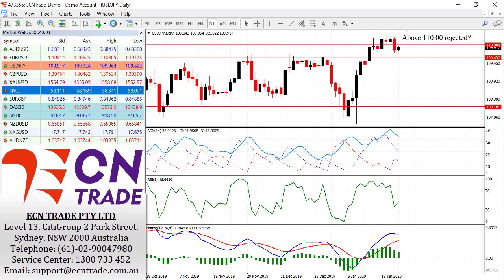If the outbreak does get worse, then no doubt safe haven demand will continue, as there's been following cases in Thailand, Japan and South Korea. So let's see if the market does resort back to safe haven demand. A break of 109.60 will give further indication down towards the 108 region.